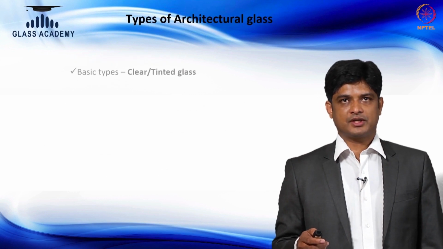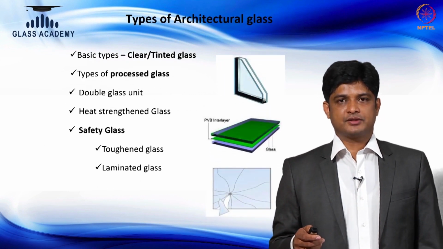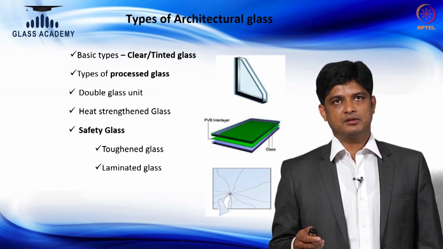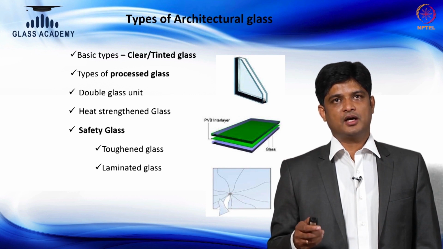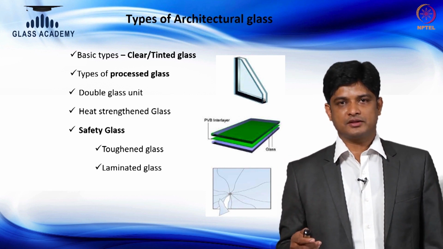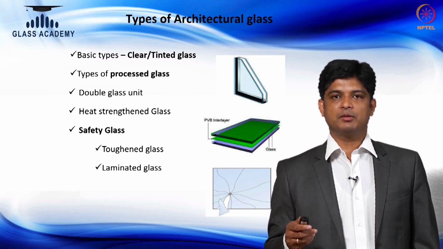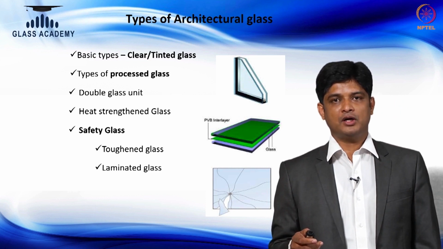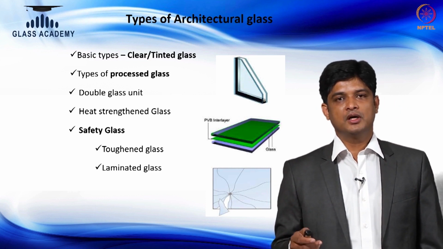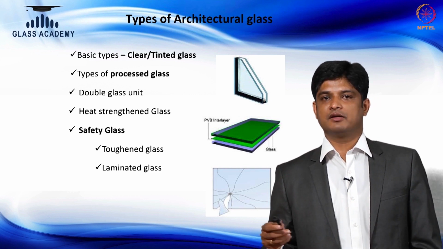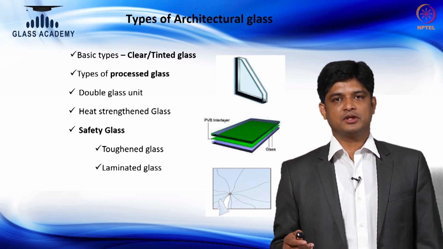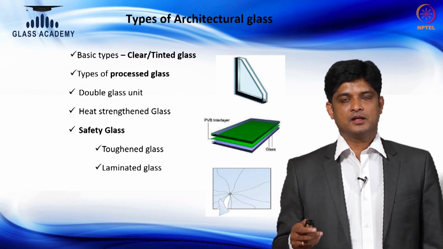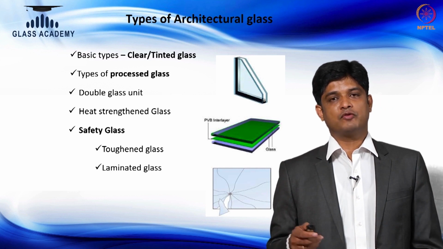To go precisely into this section with respect to glass, it starts with a very basic introduction to the types of glass available, which are the basic types, clear and the tinted glasses, which we call base glass. To do any value addition, you need the base glass, which is manufactured by float glass technology. The base glass can be in the clear format, or it can be in the tinted glass format, which means green, blue, bronze and grey base glasses. We manufacture this as per the float glass technology, and this will be taken for any other high performance applications. Then the same glass, after coating, has to go for processing.